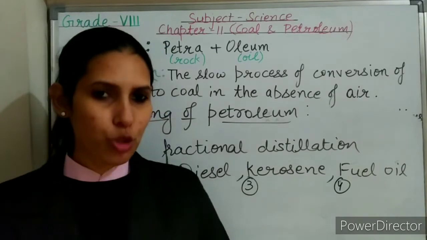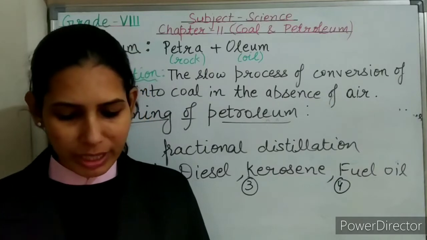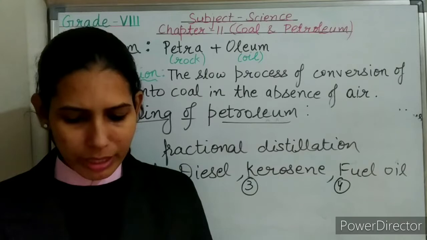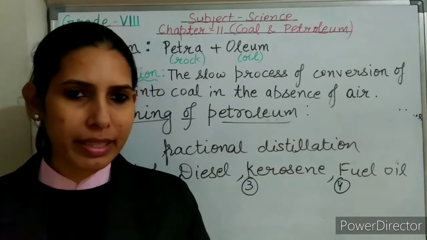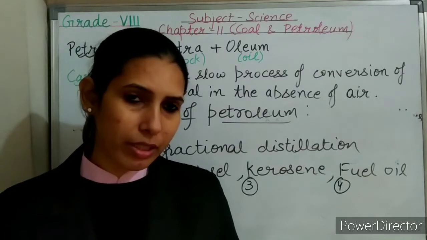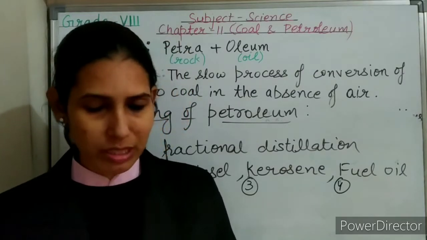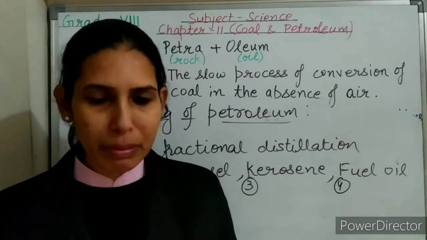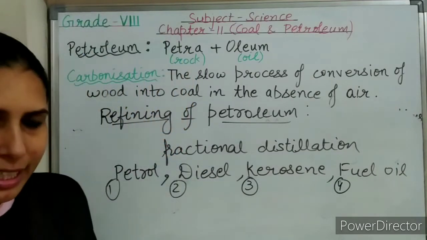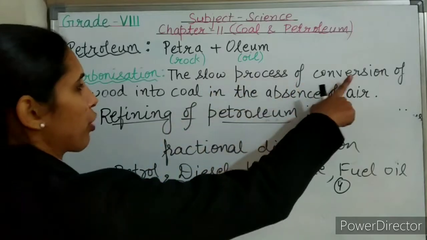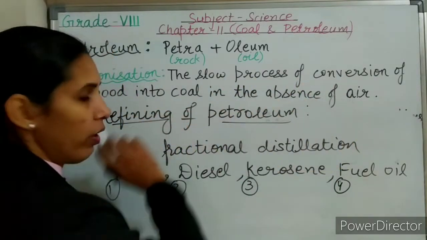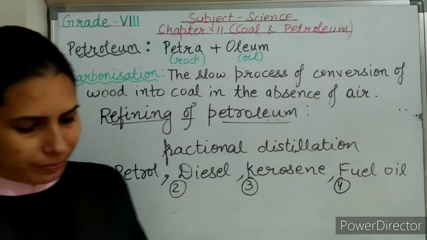Now let's move on to the short answer type questions. First question, why are fossil fuels considered to be exhaustible natural resources? It is already covered: fossil fuels are available in limited quantity, and due to human activities and overuse, they will be exhausted. That means they will be used up completely. Next is define carbonization, which I have already explained. The slow process of conversion of wood into coal in the absence of air is called carbonization.